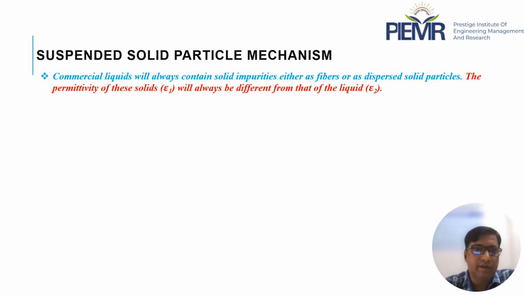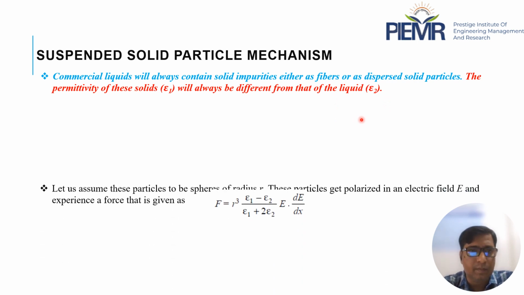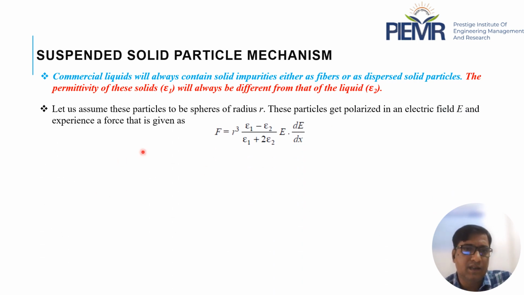As we know, commercial liquid will always contain impurities, either in fibrous or dispersed solid particle form. The permittivity of these solids, epsilon 1, will always be different from that of the liquid, epsilon 2. Normally, the permittivity epsilon 1 is greater than the permittivity epsilon 2. Let us assume these particles to be spheres of radius r.